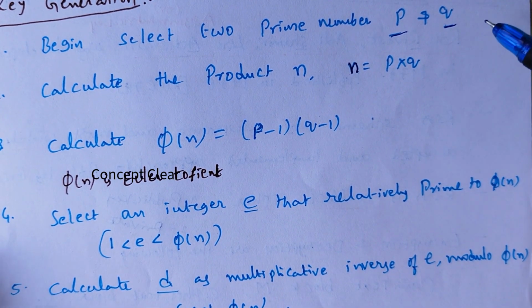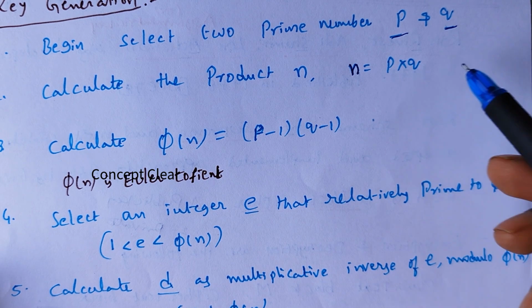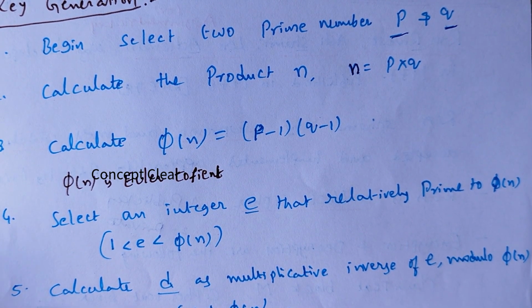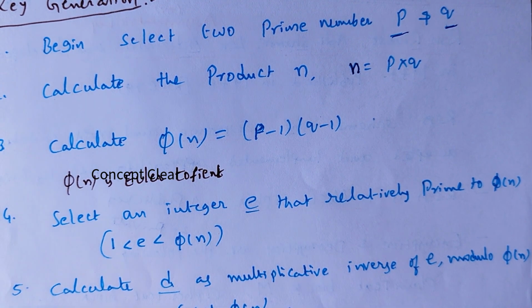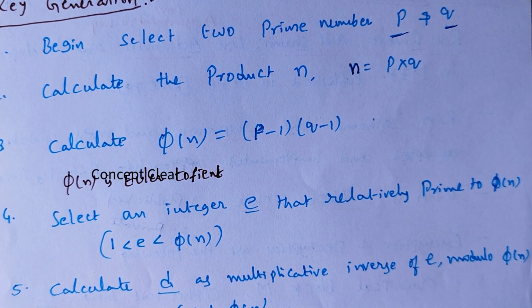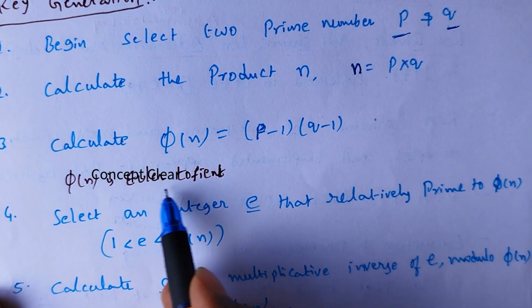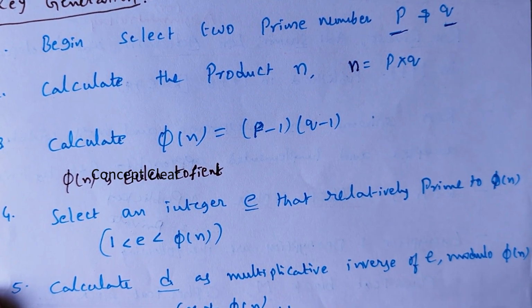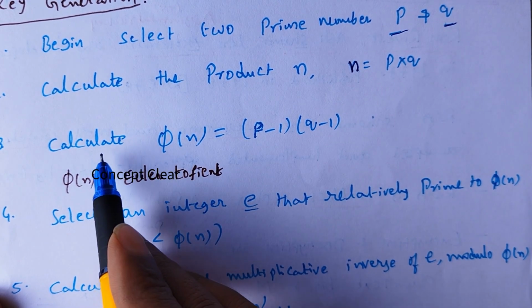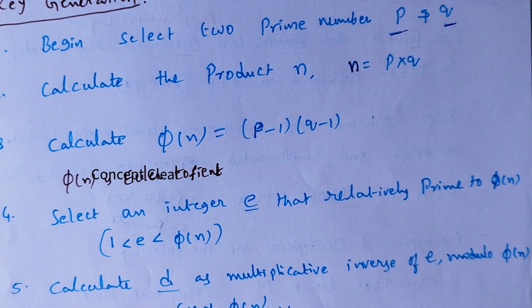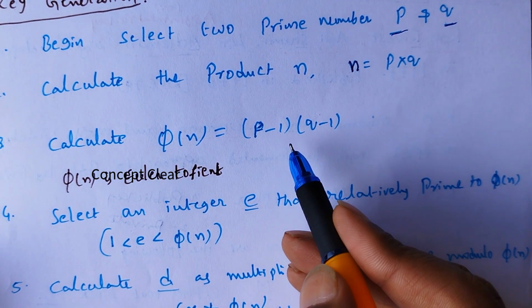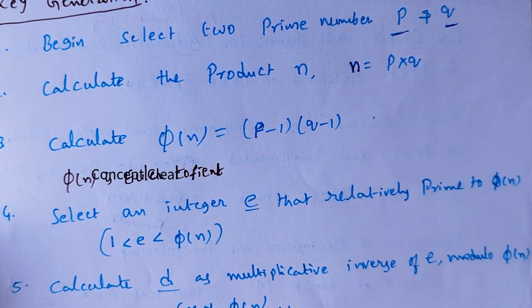The product of two prime numbers is n, that is p into q. The third step is the modulo for encryption and decryption. Next, phi of n, referred to as the Euler coefficient value of n. According to our syllabus we don't have that one, but what is the formula for phi of n here? Phi of n value is p minus 1 into q minus 1.